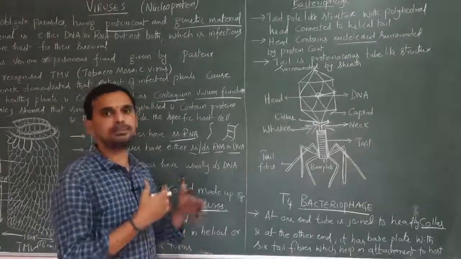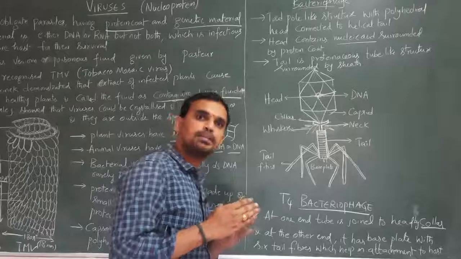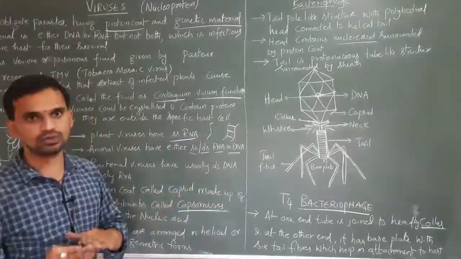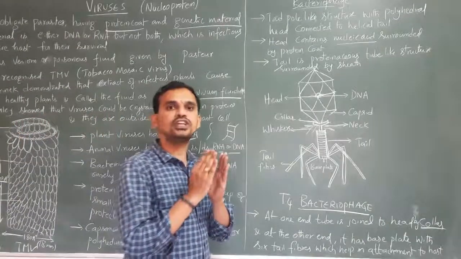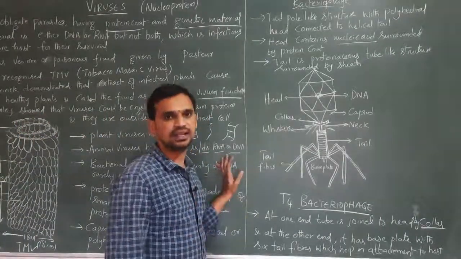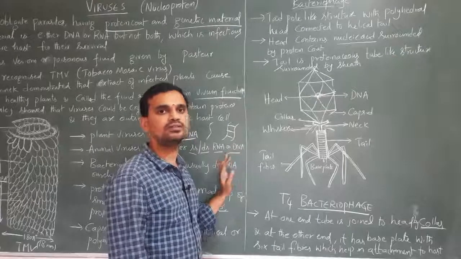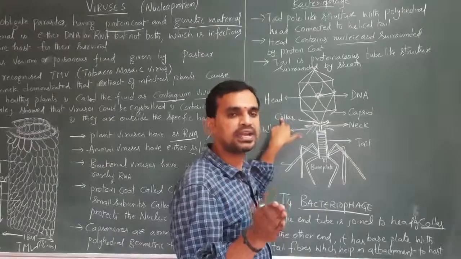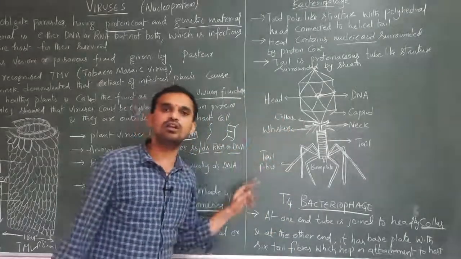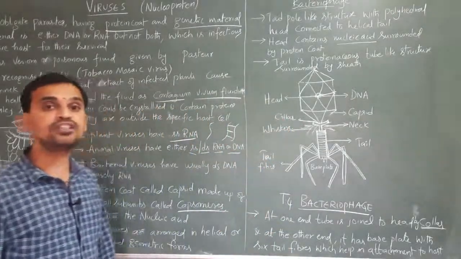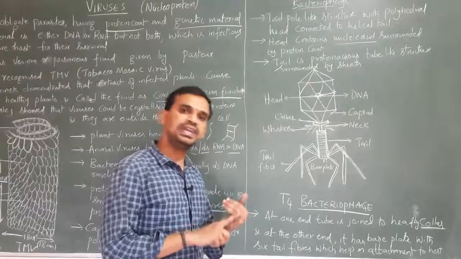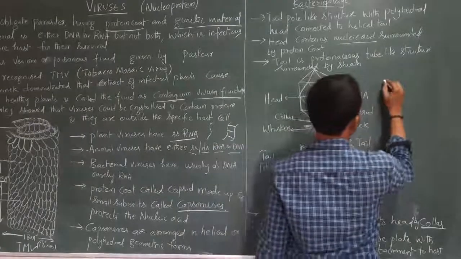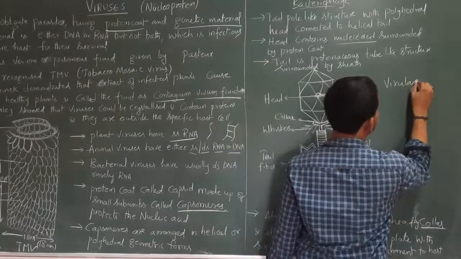How can the viruses replicate? Here, the viruses can replicate by 2 mechanisms, that is the lytic cycle and the lysogenic cycle. The viruses which replicate through the lytic cycle are called virulent phages. The viruses which replicate through the lytic and lysogenic cycle are called temperate phages. So the viruses are virulent phages and temperate phages.